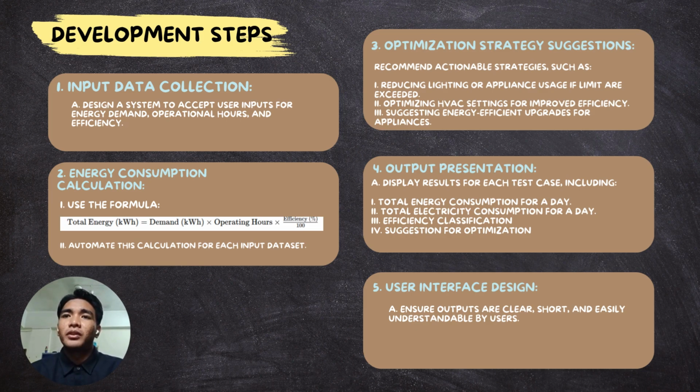Number four is output presentation, which will display results for each test case, including the total energy consumption for a day, total electricity cost for a day, efficiency classifications, and suggestions for optimization. The last one is user interface design, to ensure the outputs are clear, short, and easily understandable by users.